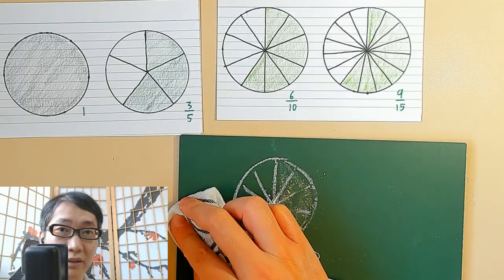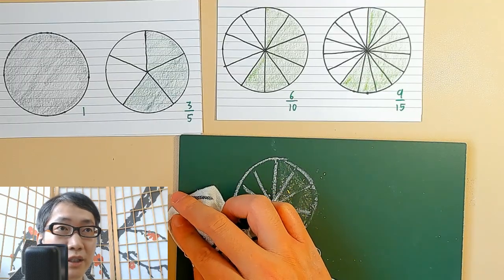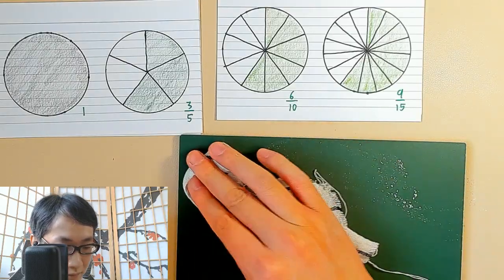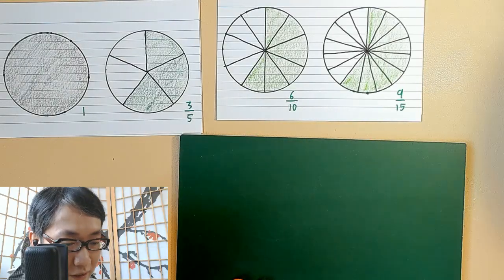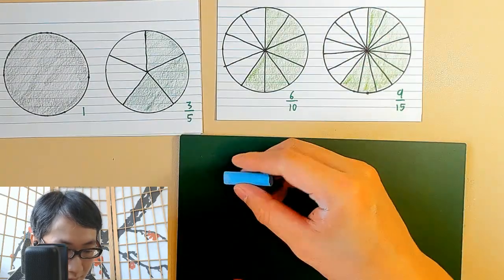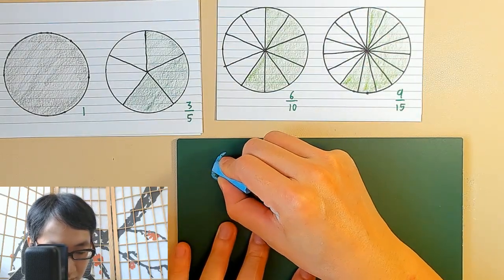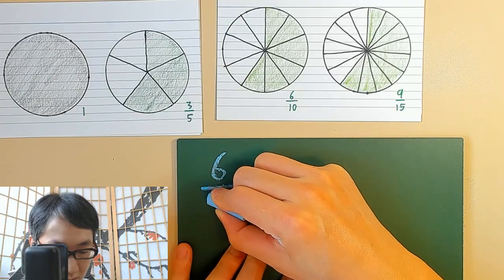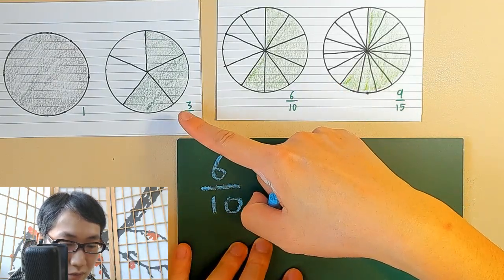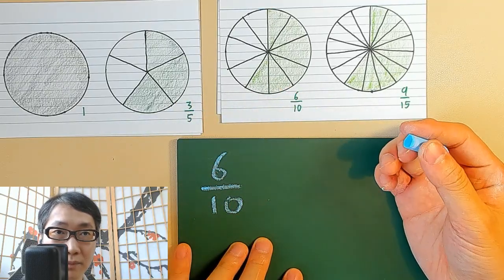Since we can expand a fraction, which means we can also simplify a fraction. So let's say I have a 6 over 10 here. Can I express the same value using smaller numbers? Oh, we can, because we know these two have the same value.